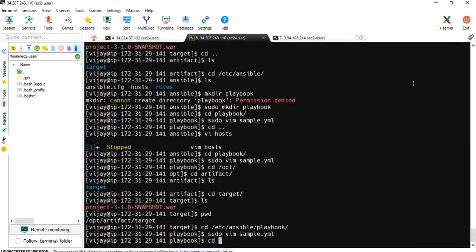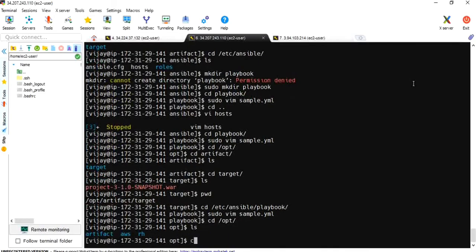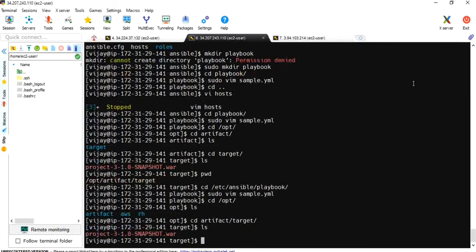Now let me go to cd opt, cd artifact, target. I will remove it because when we trigger a Jenkins job, it has to generate and copy this .var file to my server 2 with the help of the SSH plugin.